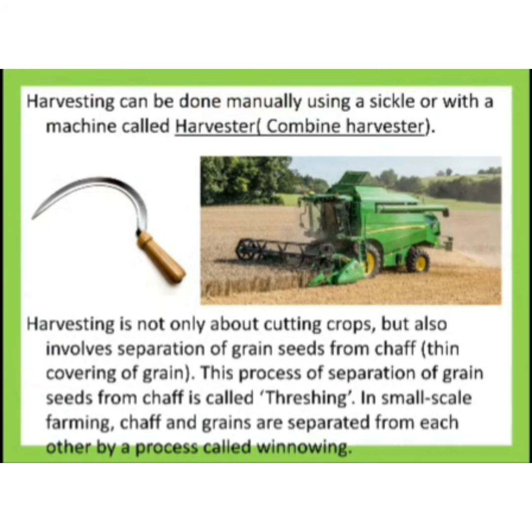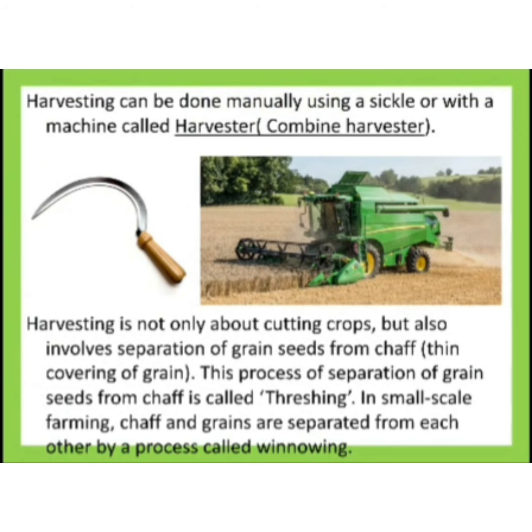Harvesting is not only about cutting crops but also involves separation of grain seeds from chaff. What is chaff? Chaff is a thin yellowish covering of the grain. So once harvesting is done, we have to remove the unwanted part of our grain seeds, that is, the outer covering of these grains. The combine harvester allows both harvesting, that is cutting of crops, and also removal of this chaff from the grains.